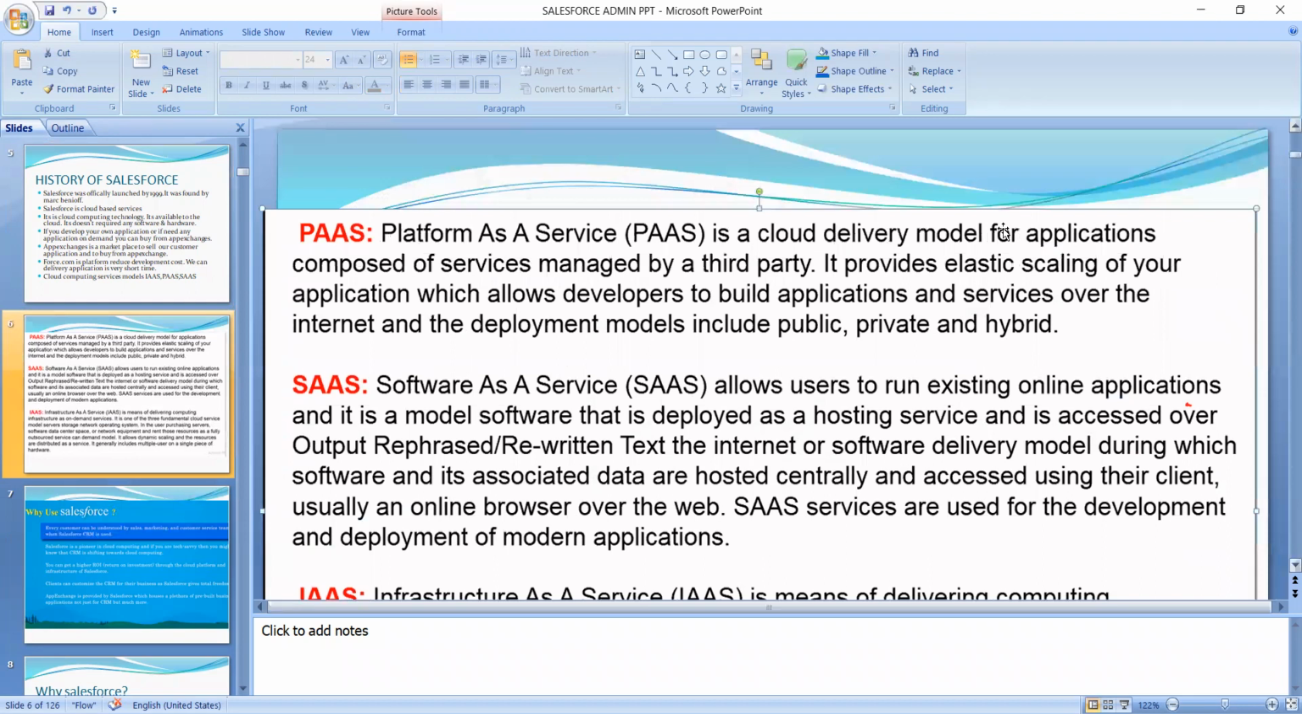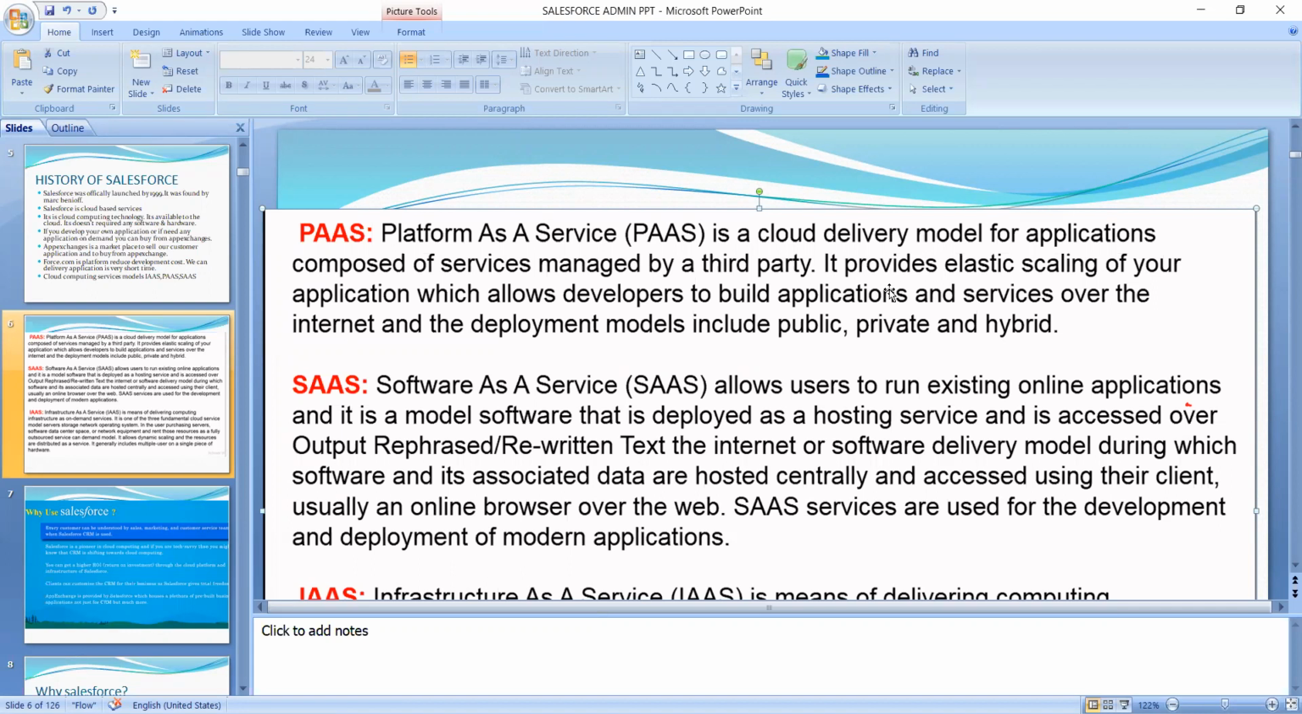And you can see here PaaS means platform as a service, a cloud delivery model for applications composed of services managed by a third party. These are third parties we are using. It provides elastic scaling of your applications, which allows developers to build applications and services over the internet. And the deployment models include public, private and hybrid.